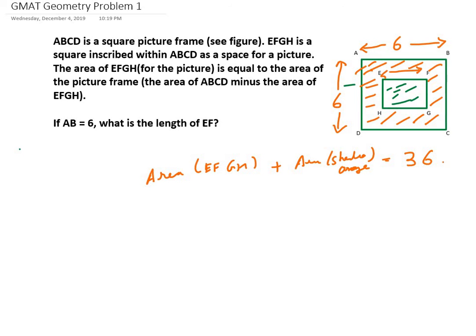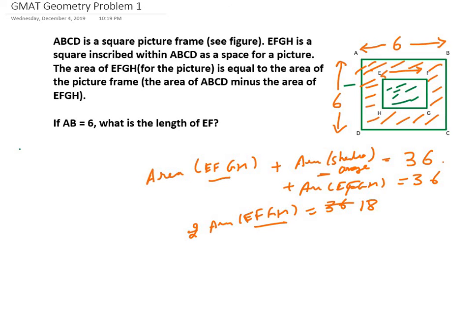And this area is basically equal to this area as it is given. So we can replace the shaded orange area by area of EFGH. So basically 2 times area of EFGH becomes equal to 36. If we take this 2 to the other side, it will become 18. So area of EFGH is 18.